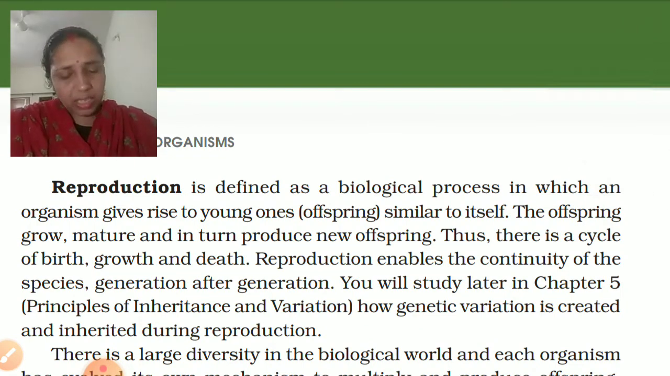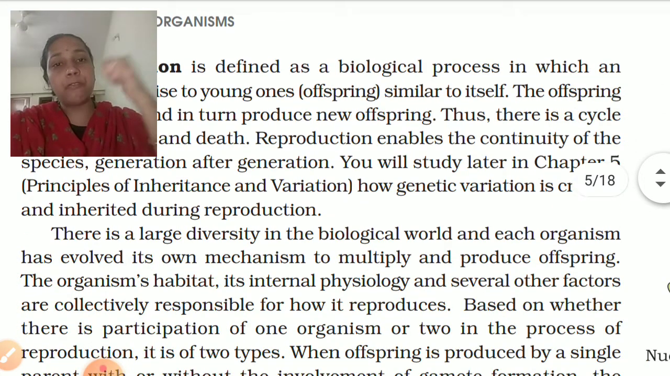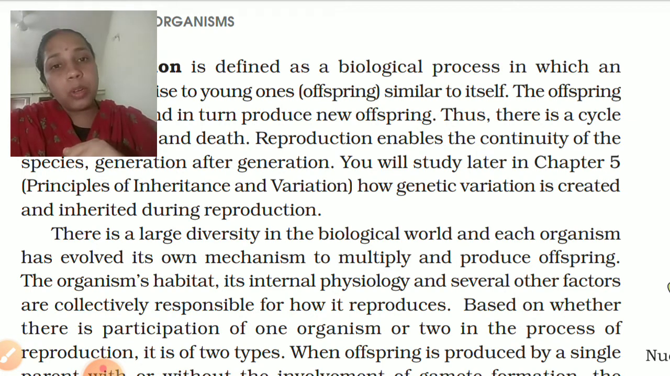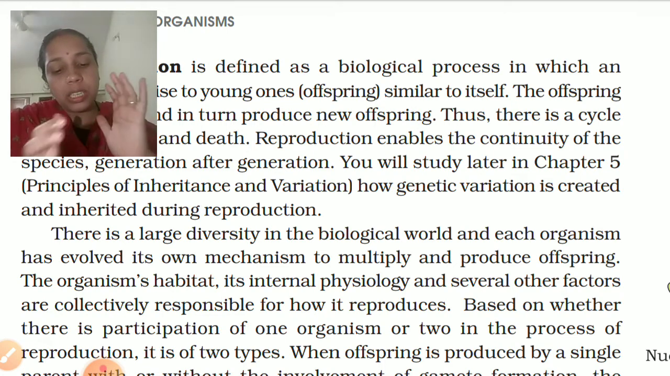Now, reproduction is essential for the organisms. Do you think so? Yes, reproduction is essential. Why? First, it maintains life on earth. It enables continuity of species. If there is no reproduction, that species will be the last one to survive on this earth. So reproduction should be there. Now, it creates variation among population. Otherwise, all the population will be of the same type.